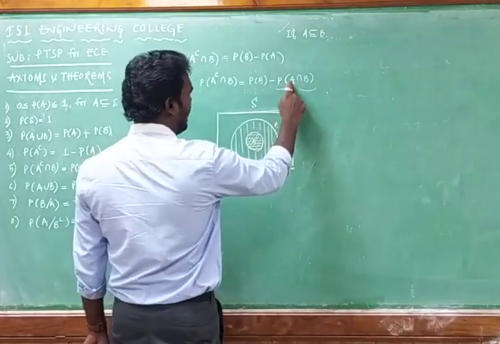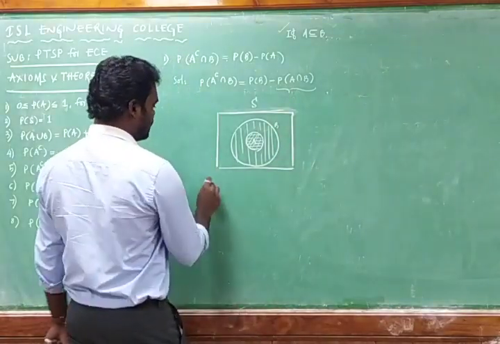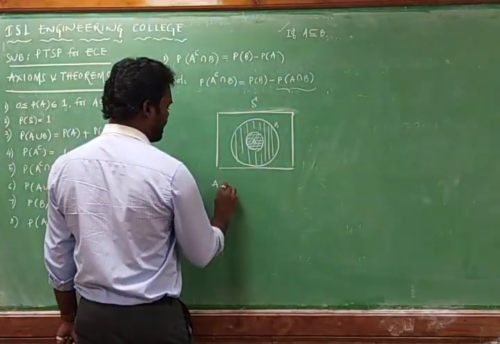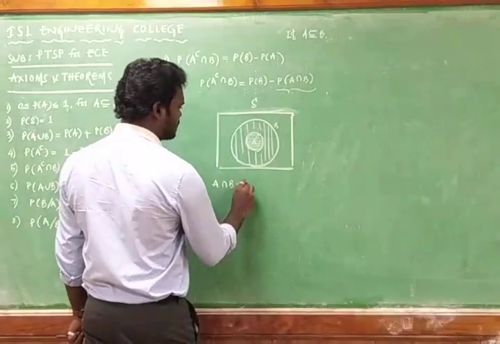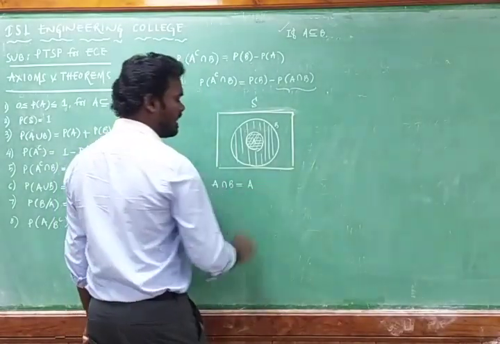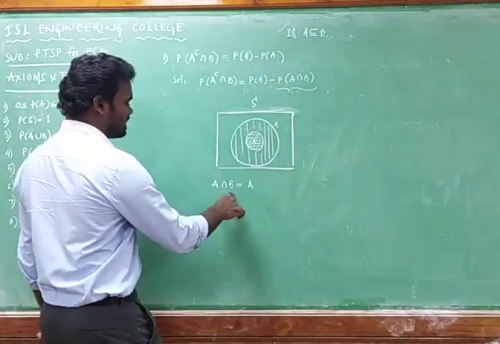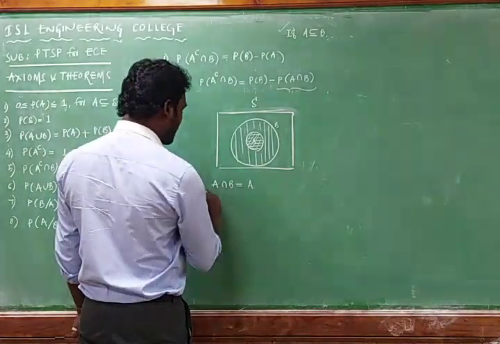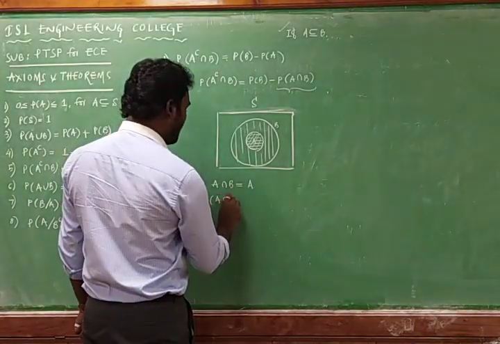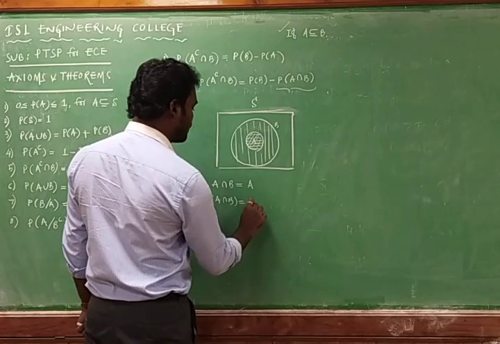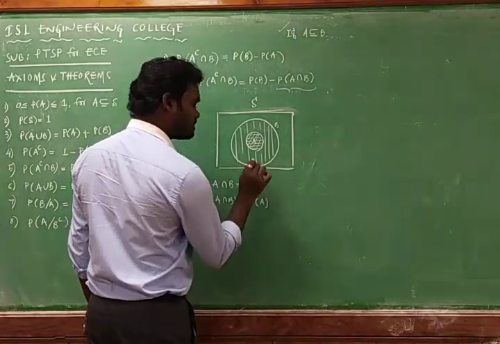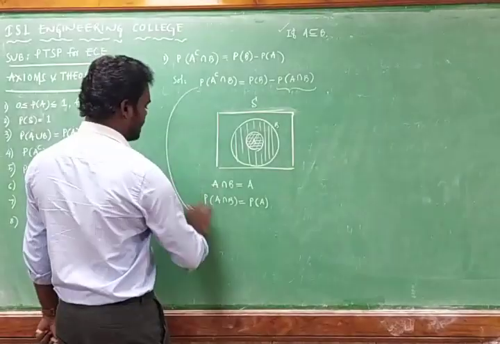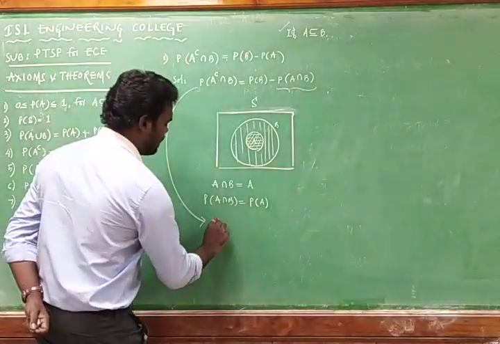From the Venn diagram it is clear that A intersection B is equal to simply A. So the probability of A intersection B is equal to the probability of A.